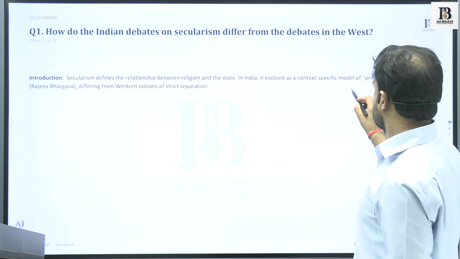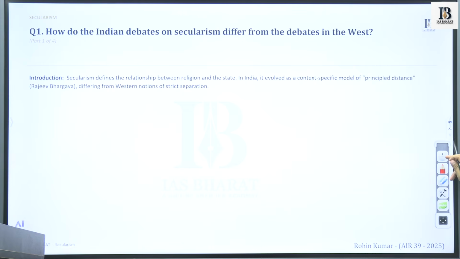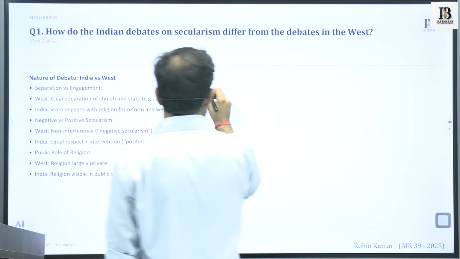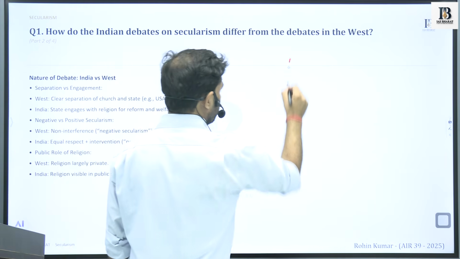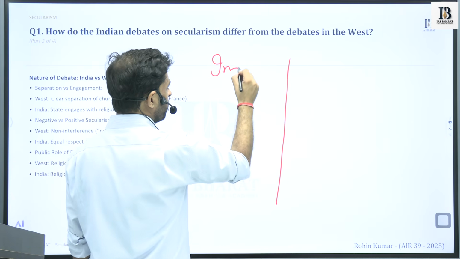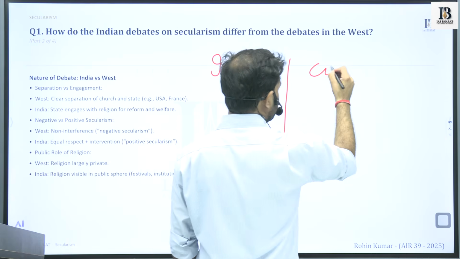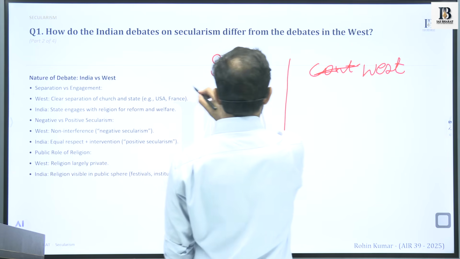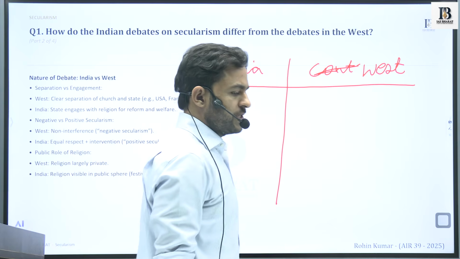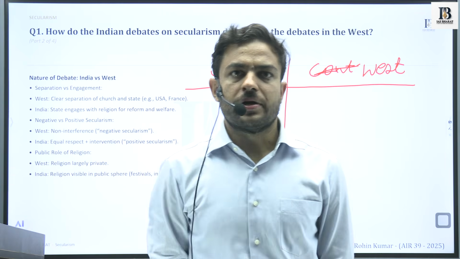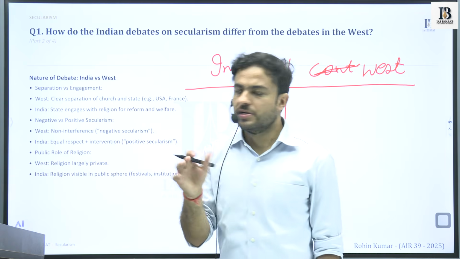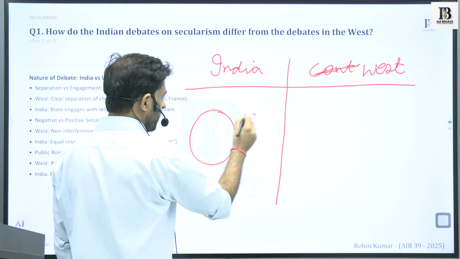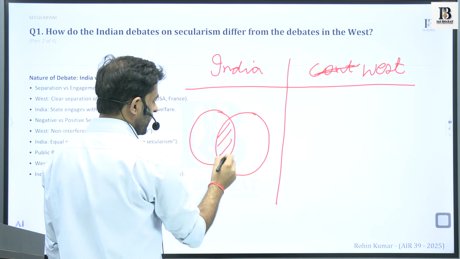Rajiv Bhargava discusses the idea of principled distance with respect to the Indian context. So let me explain this with a very simple diagram that we generally see in the context of India and in the context of the West. You can approach this question by looking at how this debate of secularism exists in the West and in India. So with respect to India, we can represent it with this diagram.